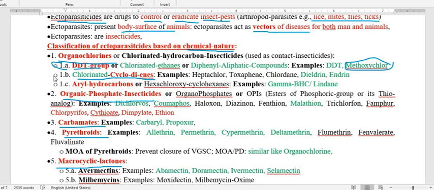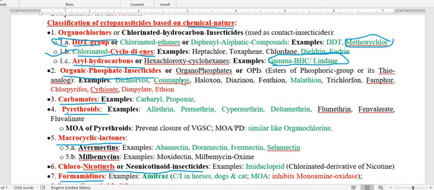This second group, chlorinated cyclodienes, we are generally not going to use because of its neurotoxicity, with dieldrin and endrin. So this group is not to be used as ectoparasiticides. Next, and the third and last one, is the aryl hydrocarbon. In this, only one drug, gamma benzene hexachloride, also known as lindane, we are using as an ectoparasiticide.